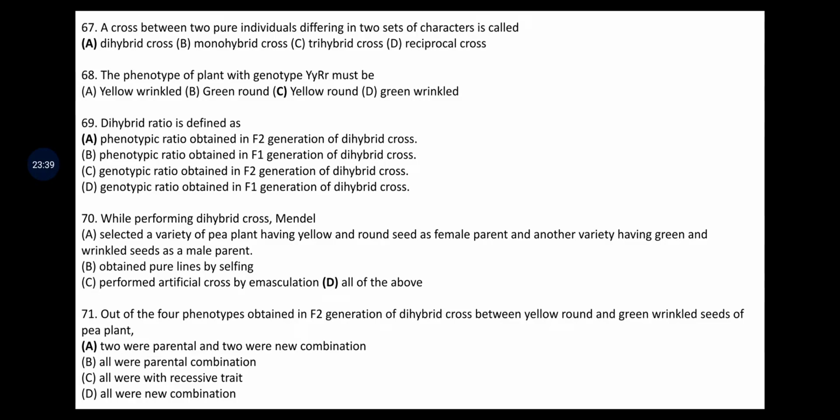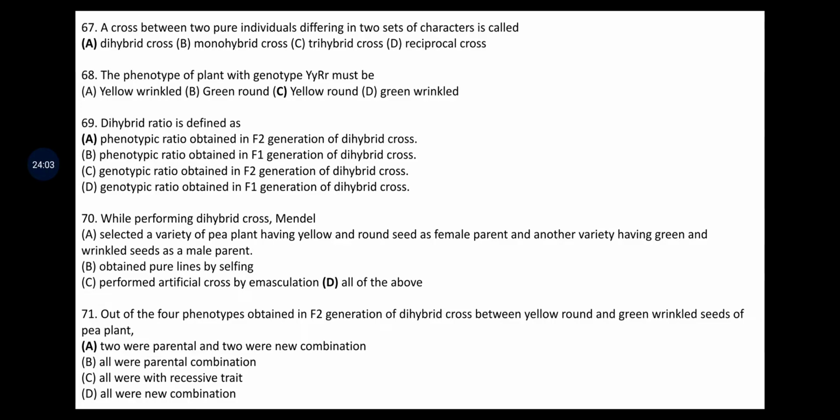A cross between two pure individuals differing in two sets of characters is known as dihybrid cross. Next question, the phenotype of plant with genotype capital Y small y, capital R small r must be yellow and round, because here yellow and round are the dominant characters over green and wrinkled.